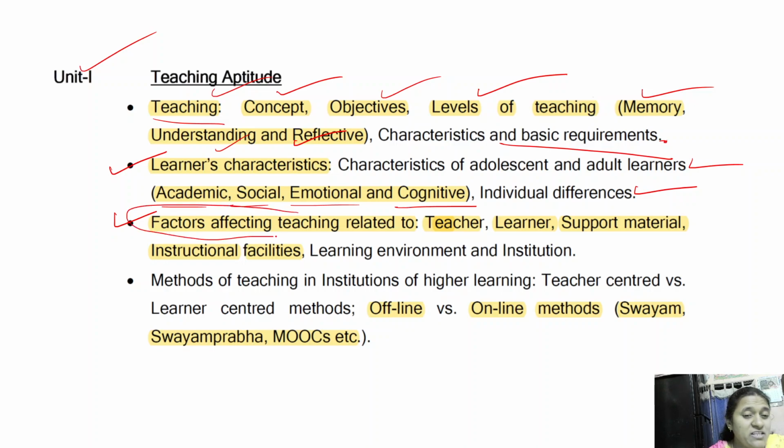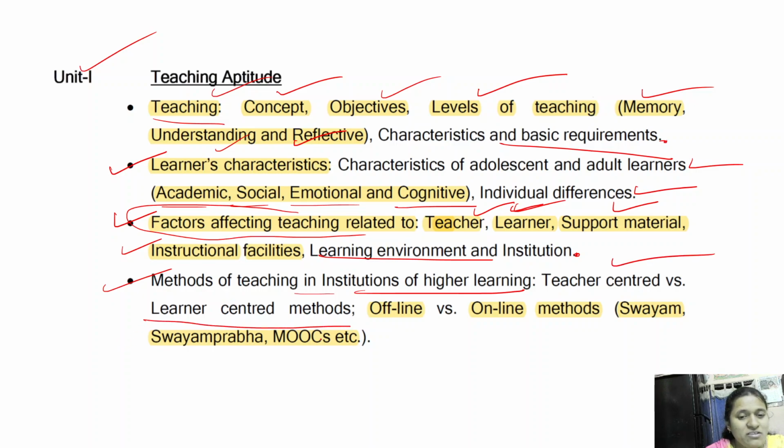We have to see whether it is related to the teacher or the learner. The question is asking about the factors affecting teaching, related to the teacher or related to the learner, support material, instructional facilities, and learning environment and learning institution. Like that, the question will come. Next, methods of teaching in institutions of higher learning. What types of methods are used in higher education, what are the teacher-centered methods, and what are the learner-centered methods of teaching, offline, online methods.